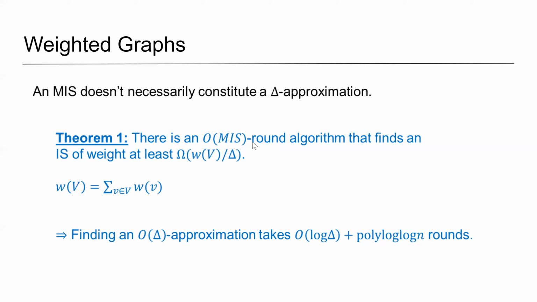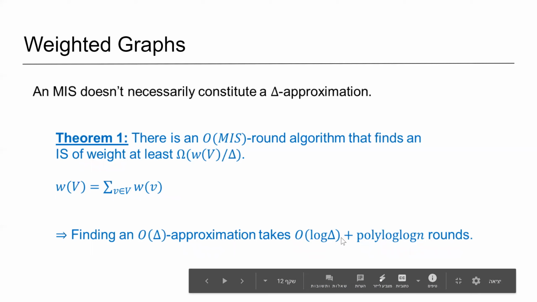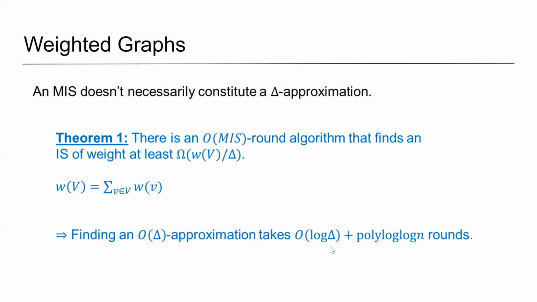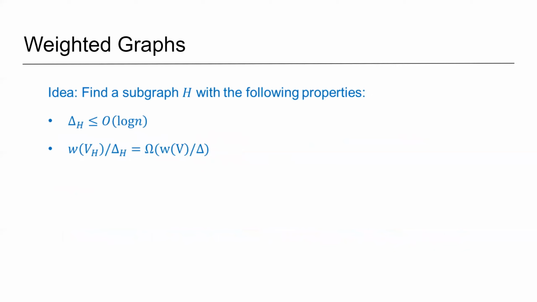And what is the running time of this algorithm? It's O of log delta plus polylog log n rounds, because this is the best currently known algorithm for MIS. So if delta was small, we would be done. But unfortunately, delta can be as large as n. So we want to use the same sparsification technique that we used in the unweighted case. But now we need slightly different properties.